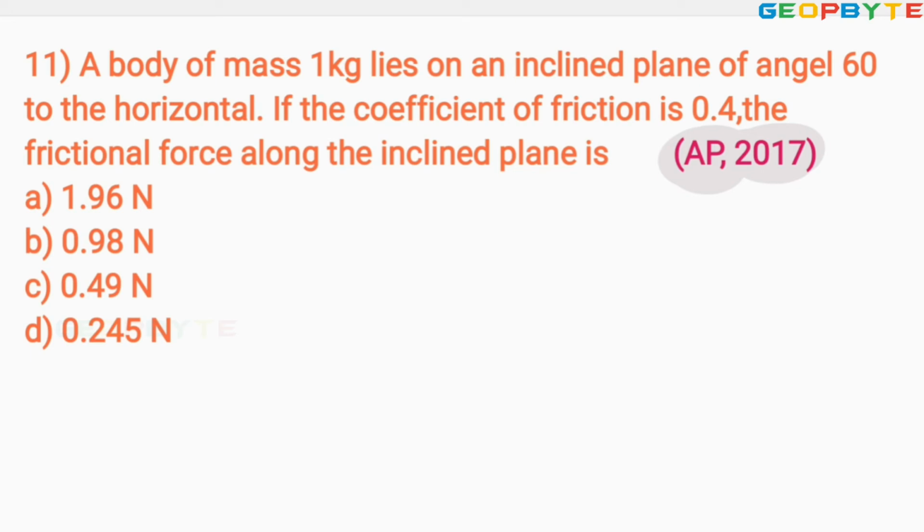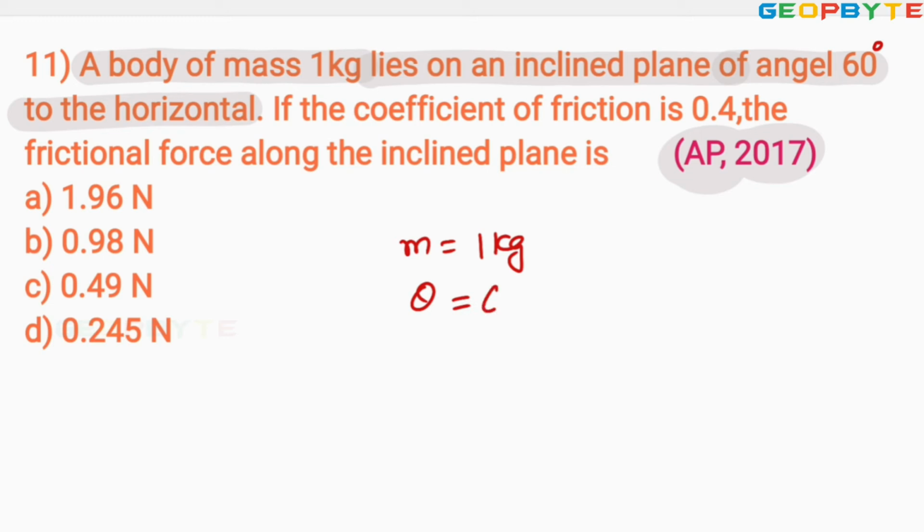The problem is asked like this. A body of mass 1 kg, here the mass of the body is given as 1 kg, lies on an inclined plane at an angle of 60 degrees to the horizontal, theta equals 60 degrees. If the coefficient of friction mu equals 0.4, you are asked to find the frictional force along the inclined plane.